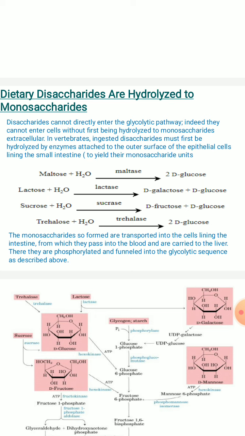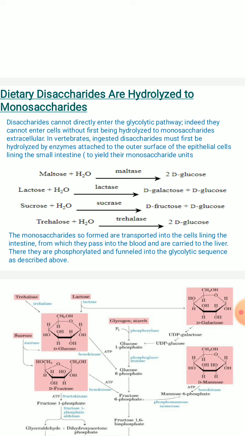So these particular disaccharides cannot directly enter into the glycolytic pathway because they cannot enter the cells without first being hydrolyzed to monosaccharides, whereas extracellular, that is in case of the invertebrates, the ingested disaccharides are first hydrolyzed by the enzyme attached to the outer surface of the epithelial cells lining the small intestine, then yield further monosaccharide units, right?